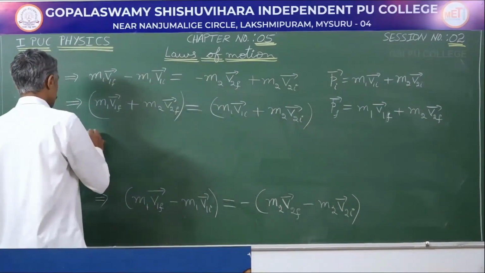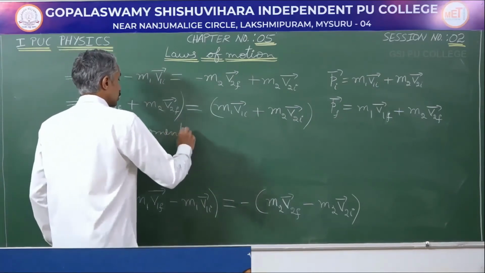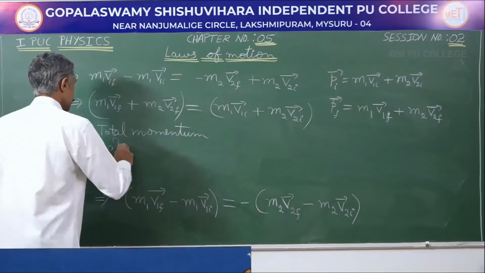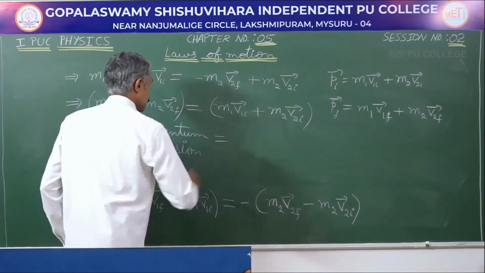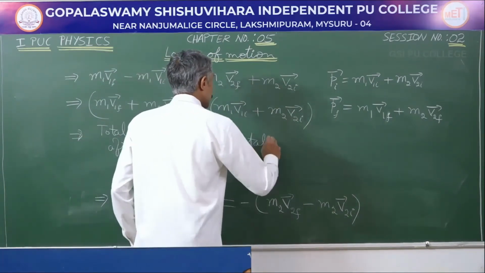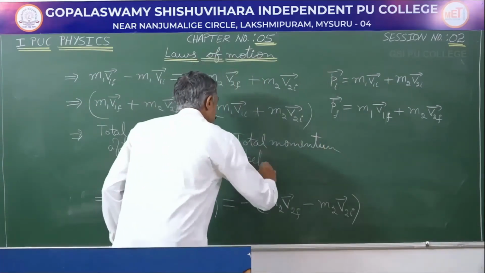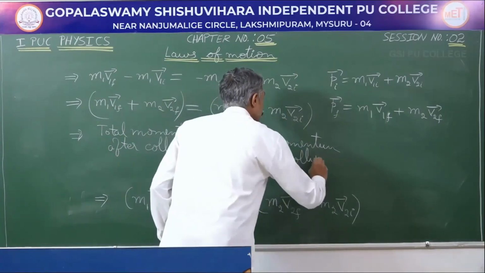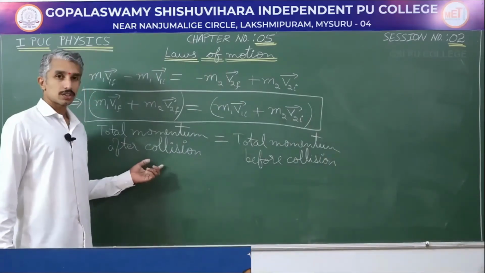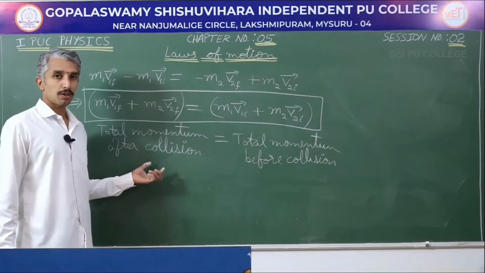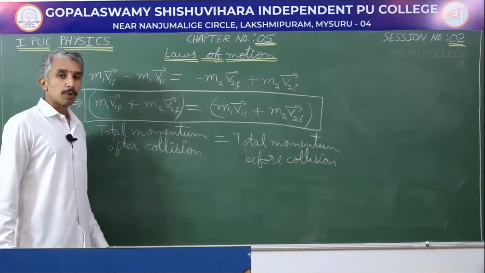So, this implies the total momentum after collision is equal to the total momentum before collision. So, we have proved the law of conservation of momentum in case of a system of two interacting particles or in case of the collision between two particles.